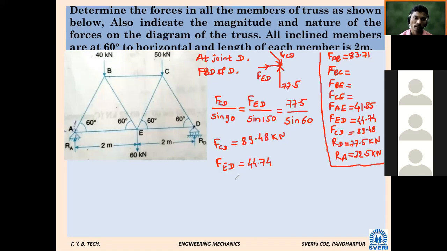How many members are connecting at point E? 4. Out of that, how many did we calculate? 2, AE and ED. If you select joint E, are we able to calculate the forces?